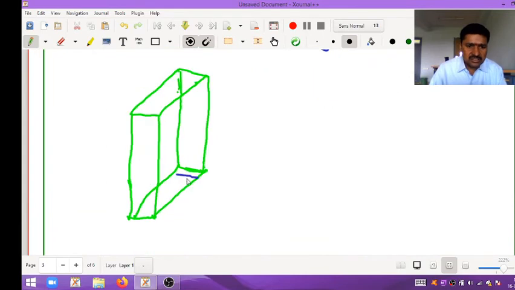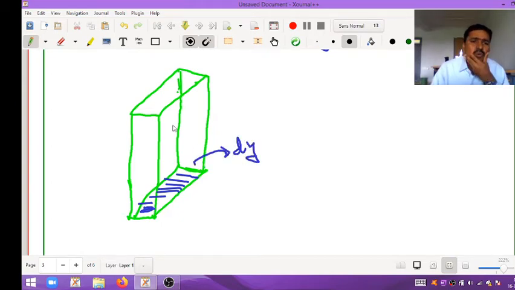This width is what? This width is dy, and also we know this one. I will rub this line so we understand this one. That's why I am briefly denoting it like this.